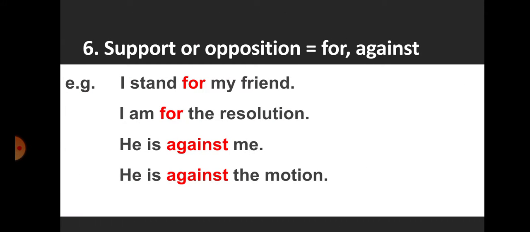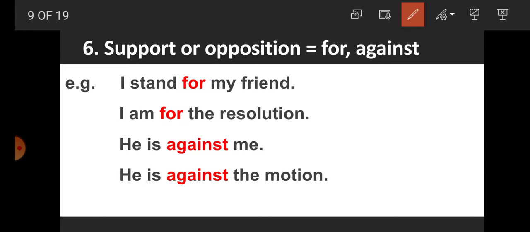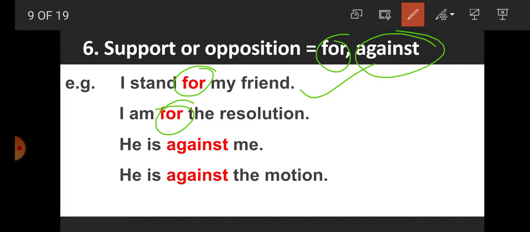Number 6, students, for indicating support or opposition, we are using two prepositions. For support, "for", and for opposition, "against". For example, I stand for my friend. Here, for indicates what? Support. I am for the resolution. For indicates what?